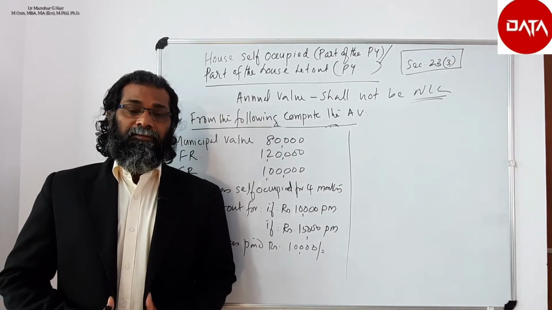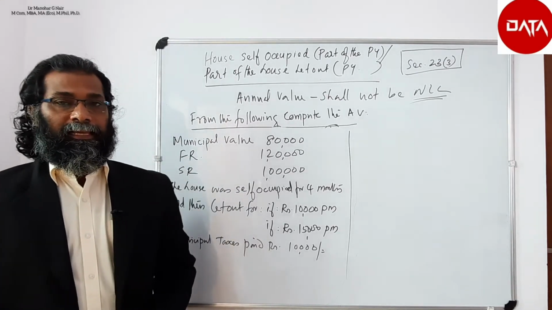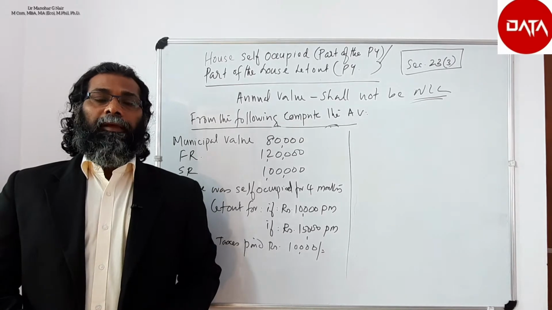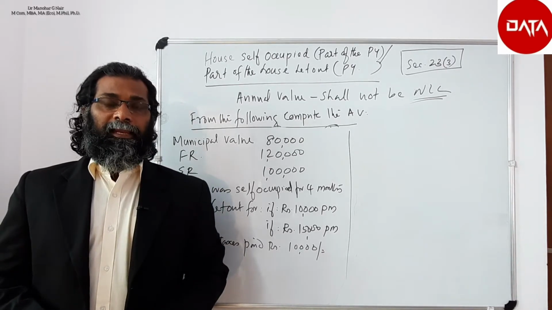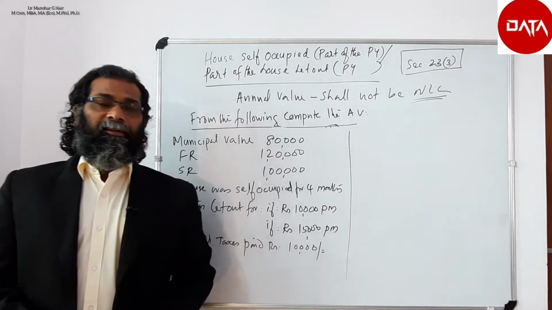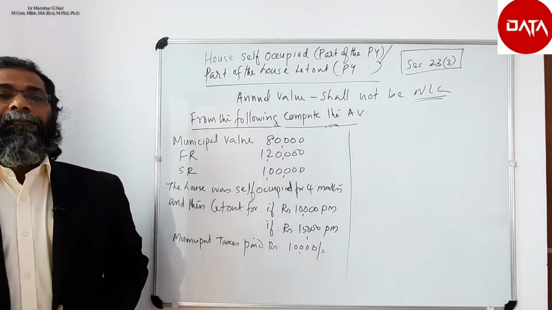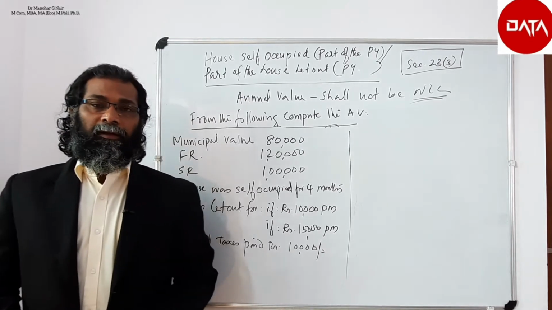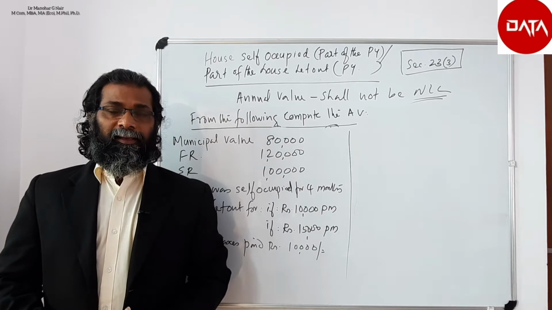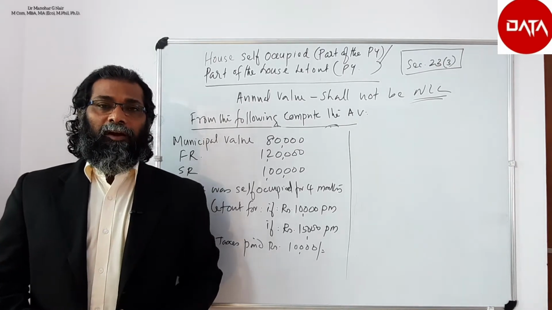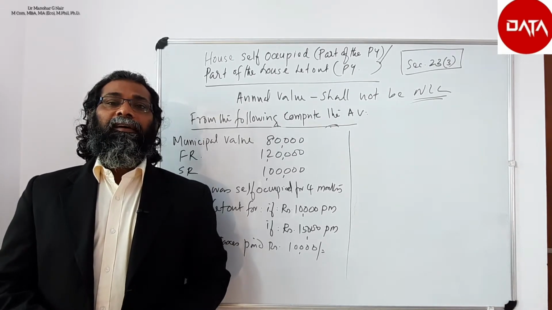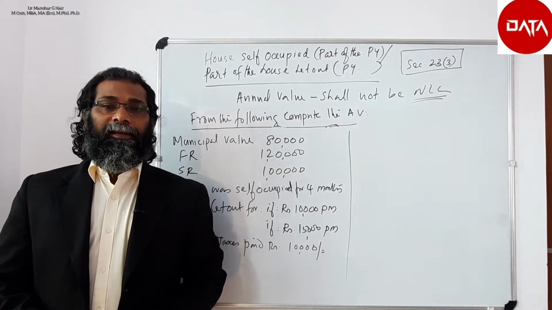Today let us discuss section 23, subsection 3, which deals with the computation of income from house property if it is partially let out. Even if the house is self occupied for at least a few months, or at least for a month, it will not be treated as self occupied house property and it will come under the category of let out house property.